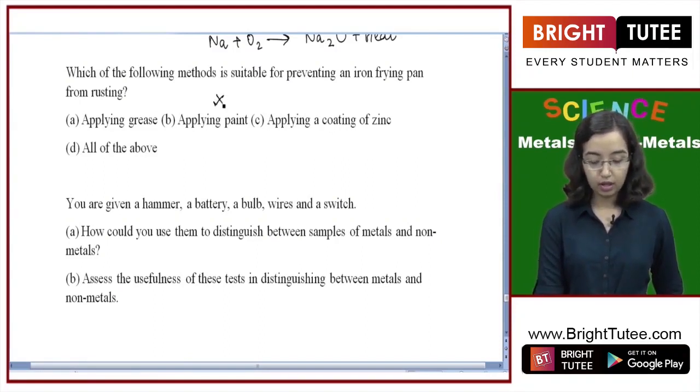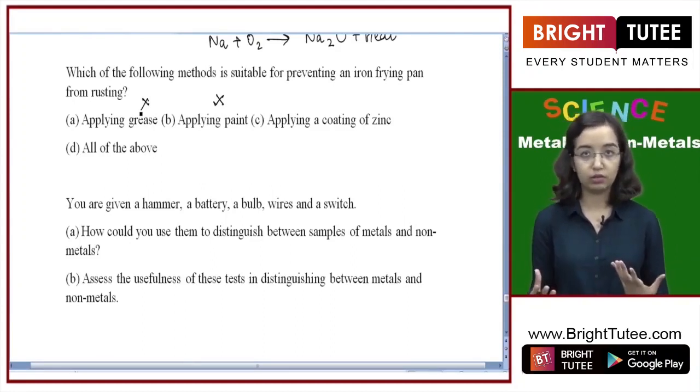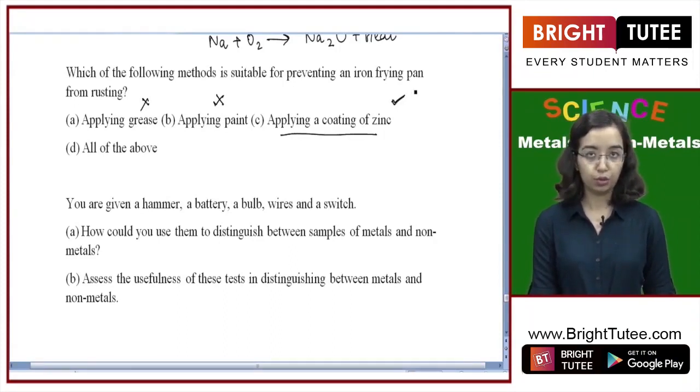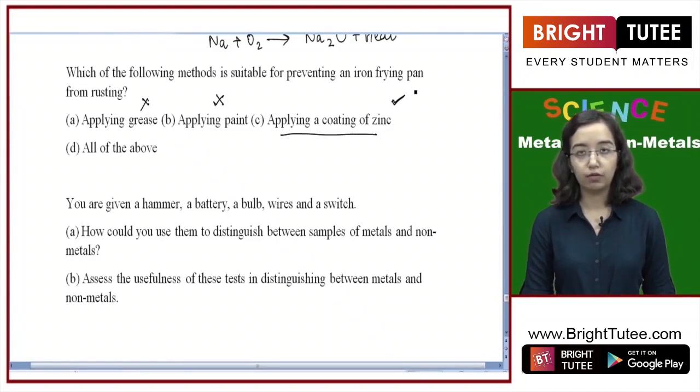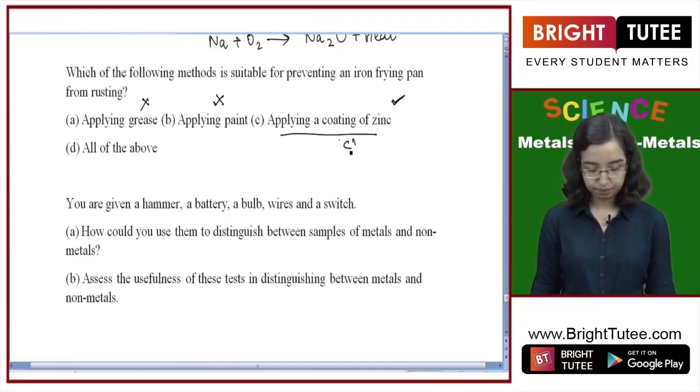so it's not a healthy choice. If you apply grease, on constant washing the grease will be lost, so the layer will be removed, and it will also enter the food, so that's also not what we want. But applying a layer of zinc, which is galvanization, is a suitable option, because the layer of zinc is neither affected by heat nor by washing, and it will remain. So the answer is C, applying a coating of zinc.